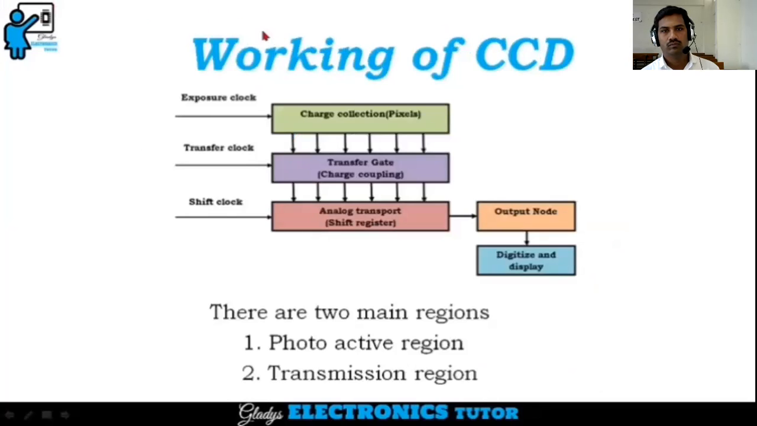Next, we'll see the working of CCD. First the pixels are collected, transferred and shifted by transfer gates and shift register, and finally stored in the output capacitor and then digitized and displayed. And there are 2 main regions. One is the photoactive region and the other one is the transmission region.